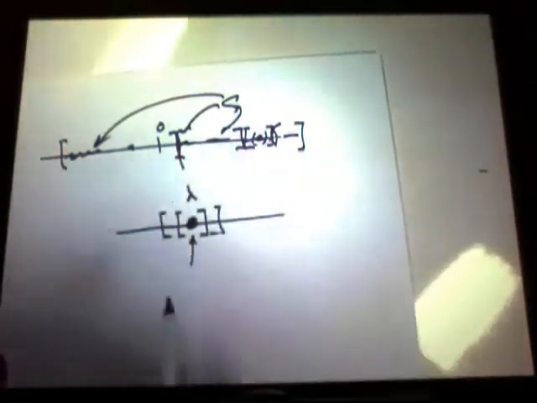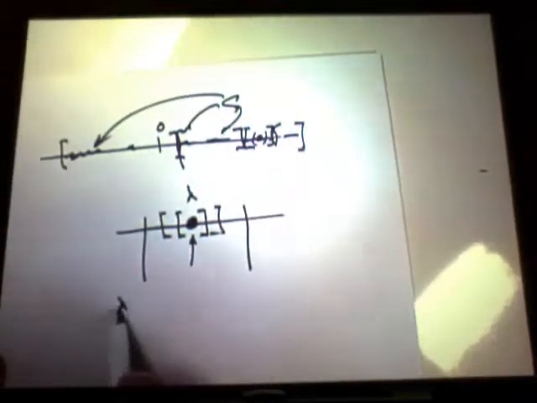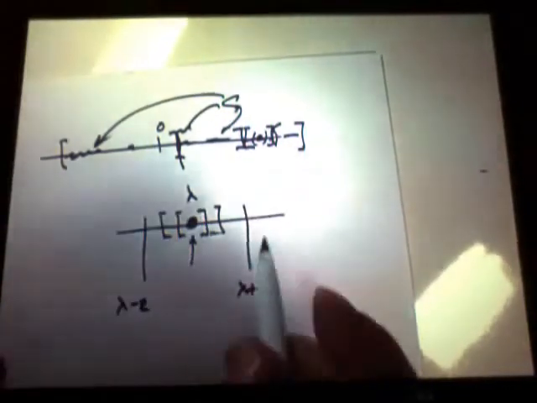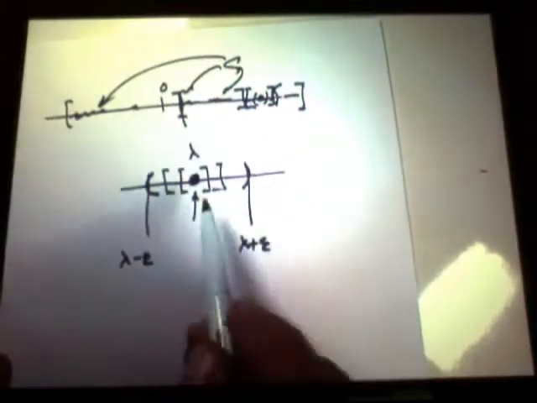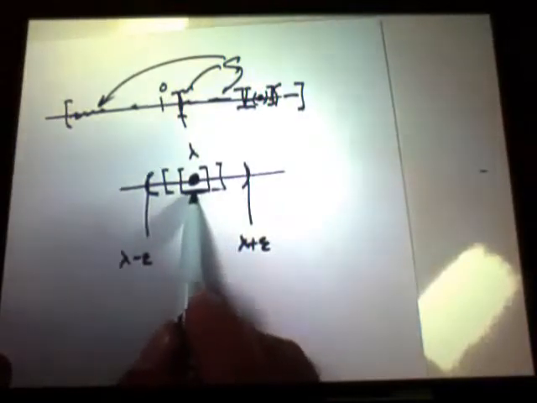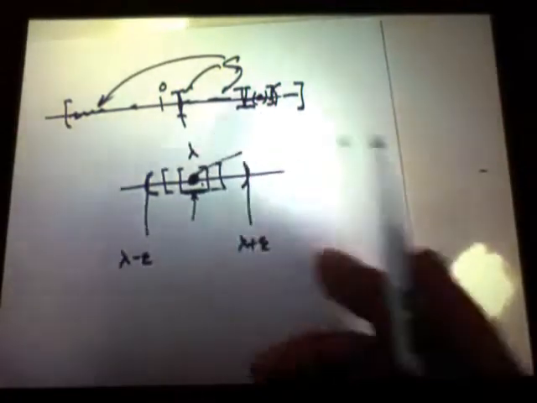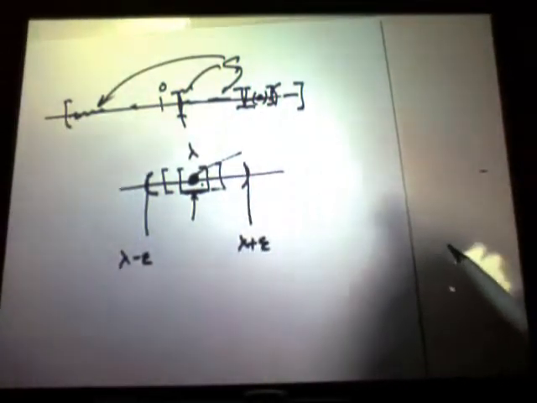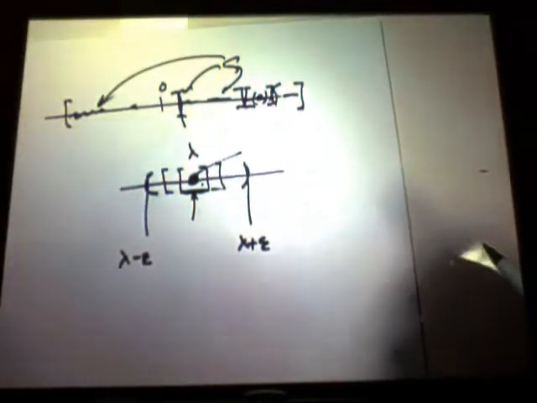So if you pick an epsilon, this is lambda minus epsilon, this is lambda plus epsilon, so we have a little open set containing lambda. One of our infinite intervals, right? There are an infinite number of points of S within epsilon of lambda. What's that mean? It means by definition that that point lambda is a limit point of the set S. And that's all that the Bolzano-Weierstrass theorem claims, that this thing exists.